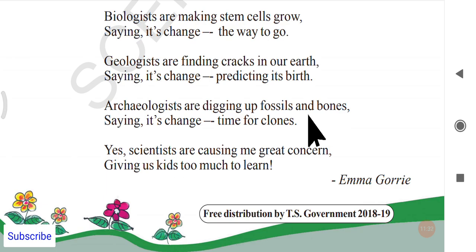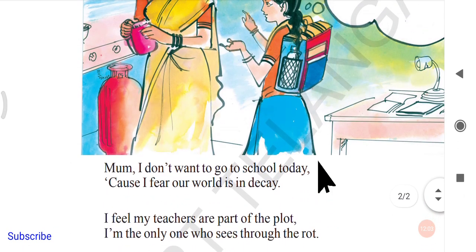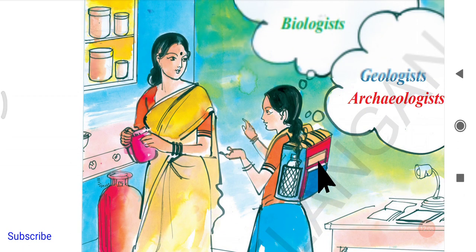The syllabus of the children increases whenever they find a new type of thing or new type of fossil or bones in the earth. They put that image in your textbooks, and because of that your syllabus increases. So what happens when the syllabus increases? So she's telling that giving us kids too much to learn, that will become again another chapter. Yes or no? So this little girl's final worry is that, since scientists are finding all these new things,